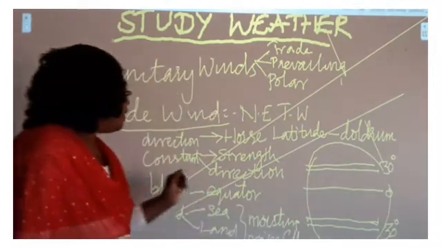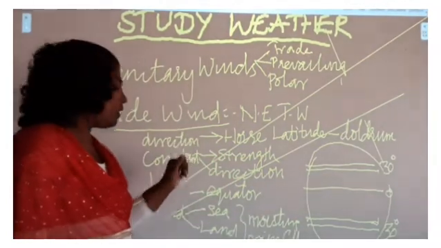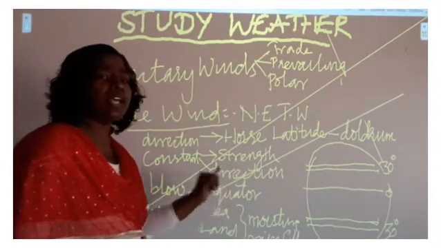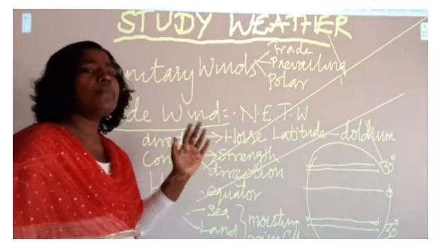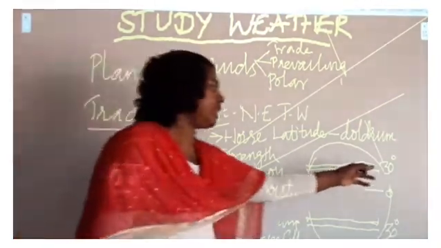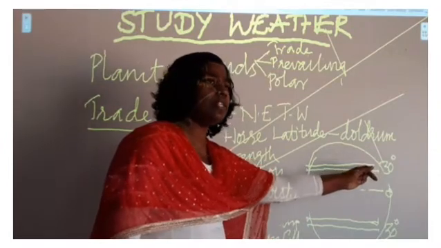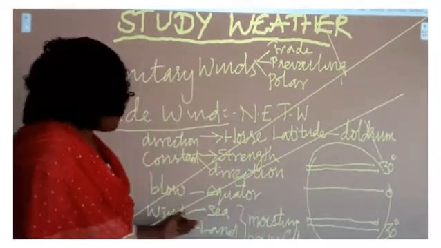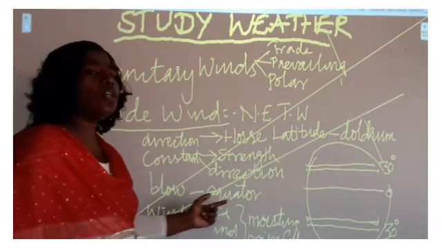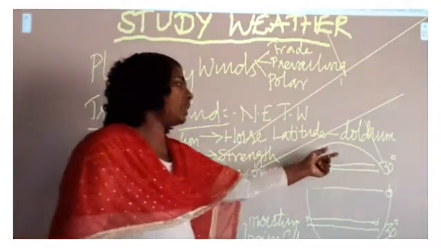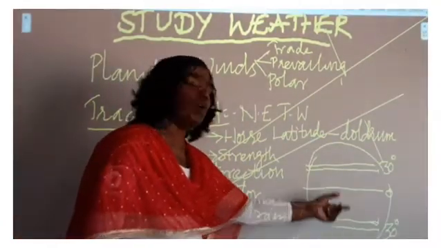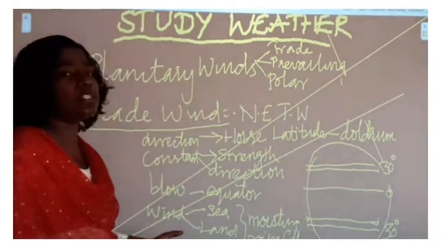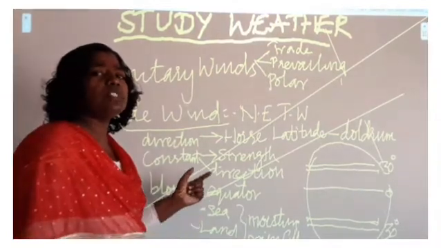Did you understand, children? The next thing: the trade winds have strength and direction. They blow in a particular direction, that's what we have seen. It blows from the tropical region, from the horse latitude to the doldrum, towards the equator from 30° of the northern and southern hemispheres.